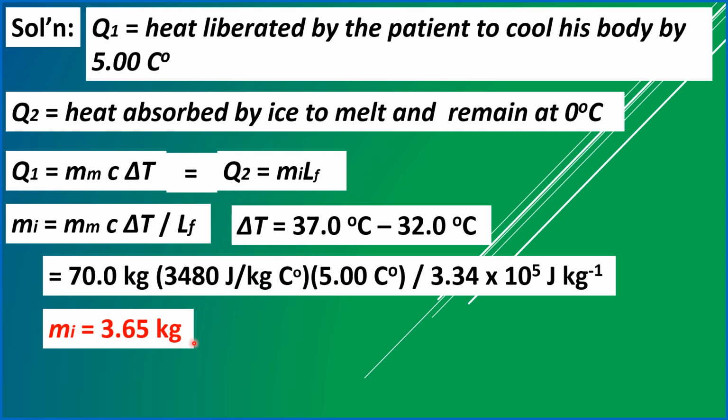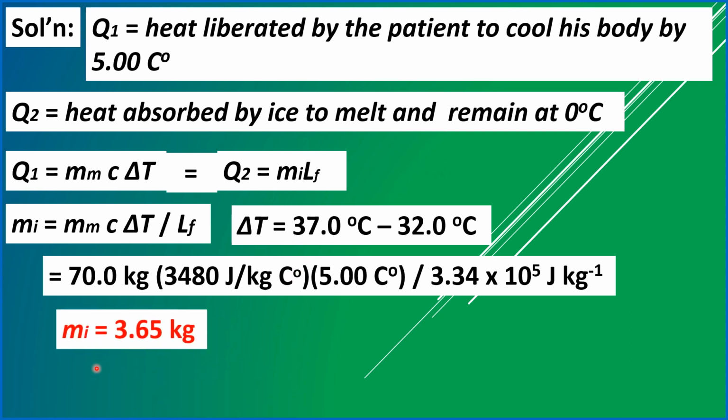So this is the amount of ice that has to be placed in the tub in order for the patient to cool down from his normal body temperature of 37 degrees Celsius to the desired temperature, which is 32 degrees Celsius.